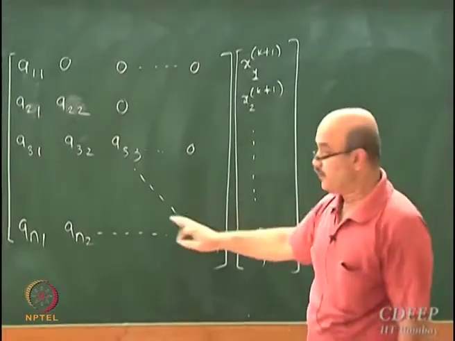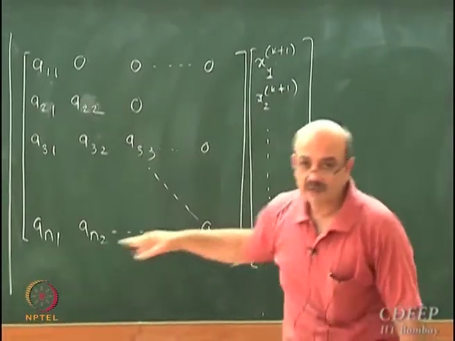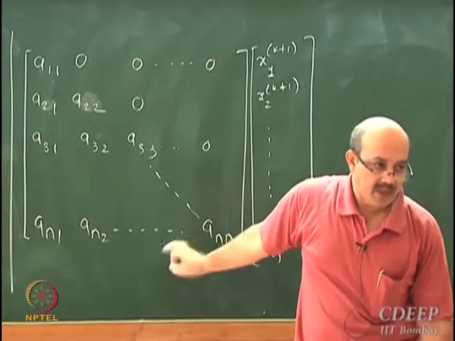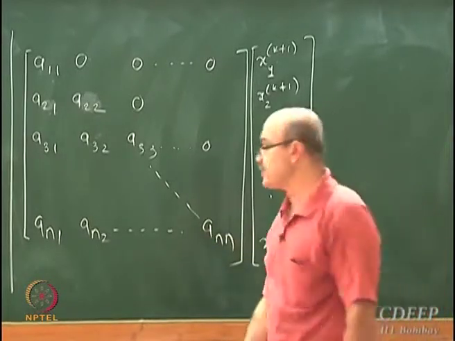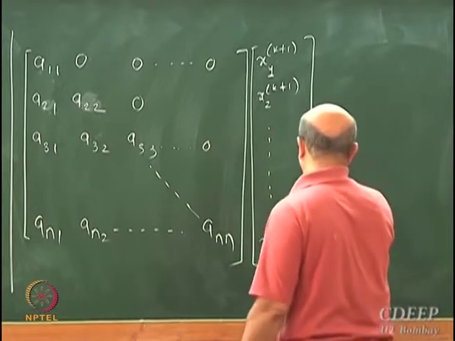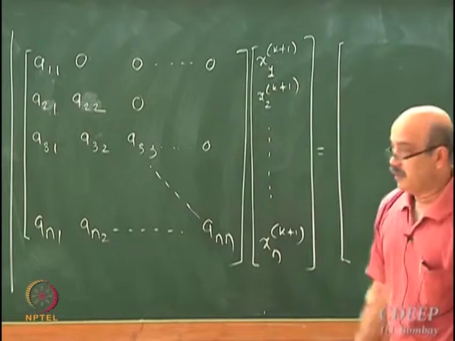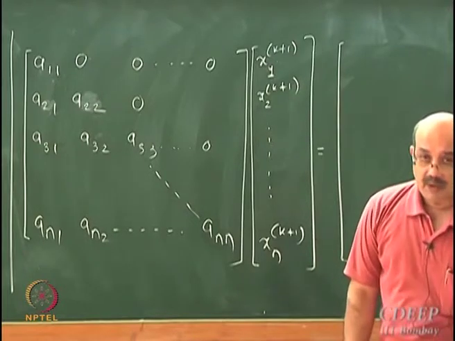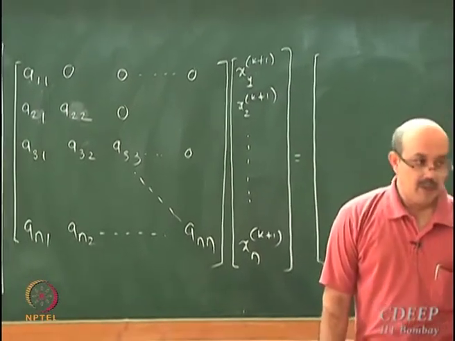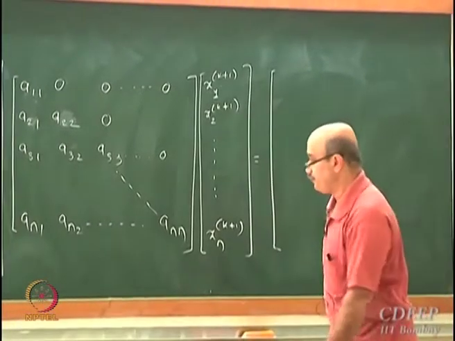On the left hand side is the lower triangular part of A matrix, okay? The lower triangular part of A matrix is equal to lower triangular part and the diagonal part, okay?